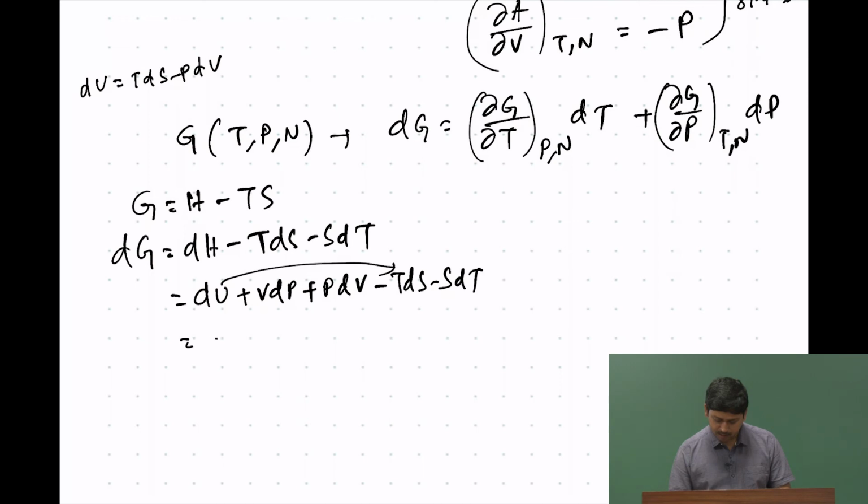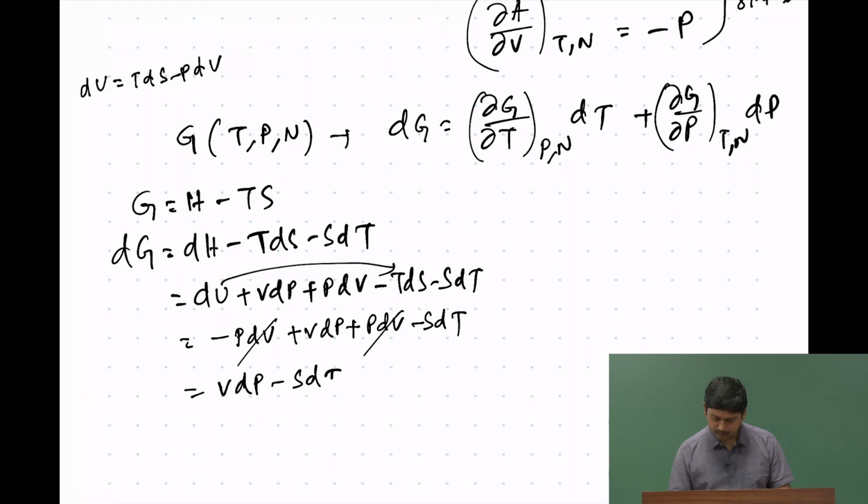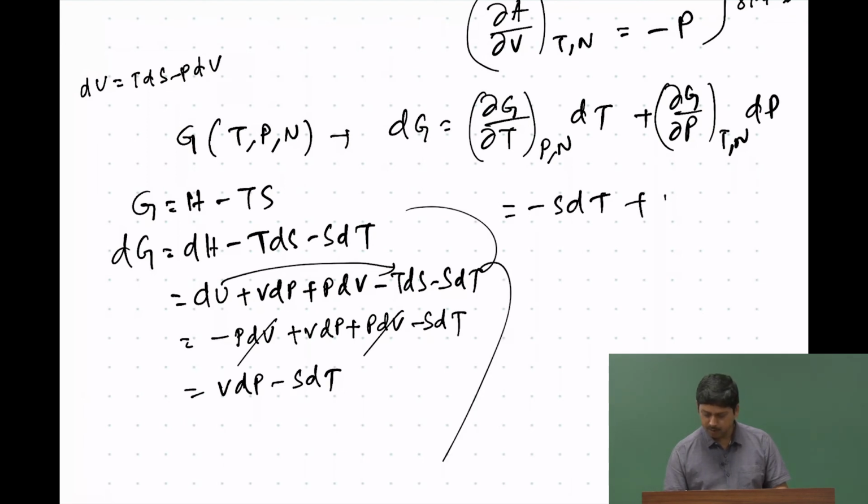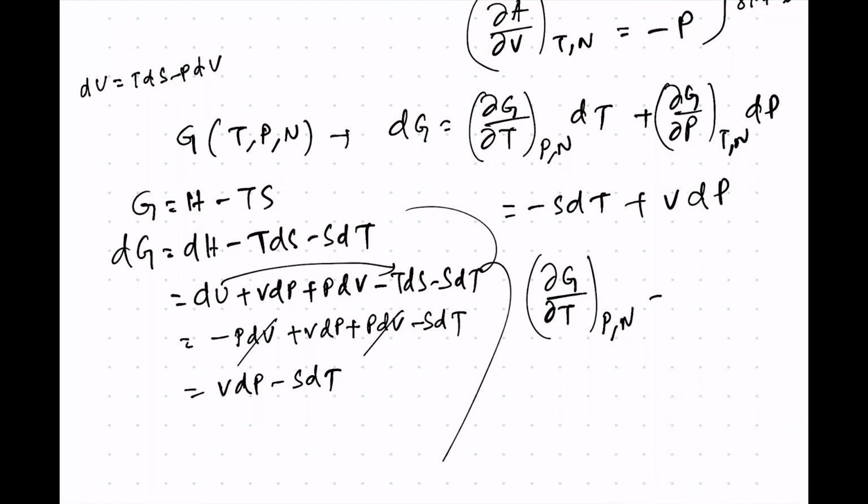So, this is minus P dV plus V dP plus P dV minus S dT. This cancels, giving us V dP minus S dT. So, from here we get that ∂G/∂T at constant P and N is minus S, and ∂G/∂P at constant T and N gives us V.